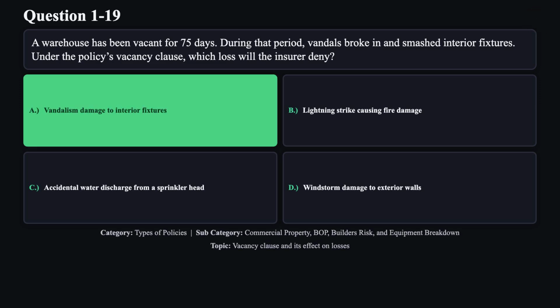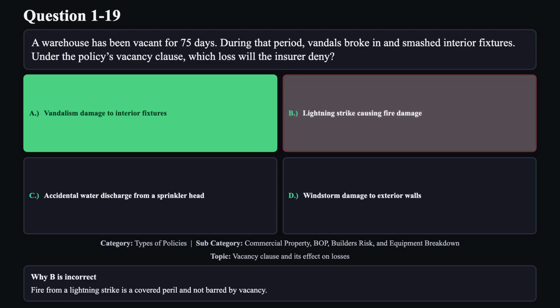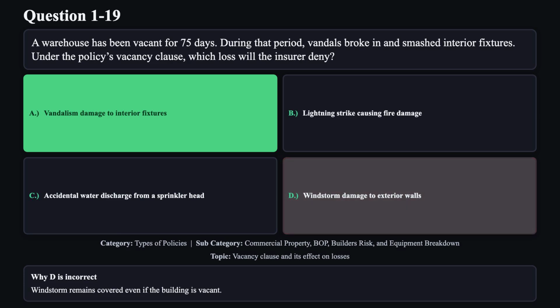The correct answer is A. The vacancy clause excludes vandalism losses when a building remains vacant beyond the specified period, typically 60 days. Other covered perils remain insured. Reason B is not correct. Fire from a lightning strike is a covered peril and not barred by vacancy. Reason C is not correct. Sprinkler leakage is a covered cause of loss regardless of vacancy. Reason D is not correct. Windstorm remains covered even if the building is vacant.